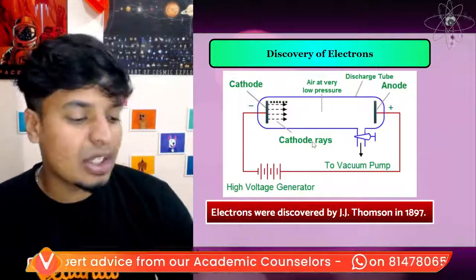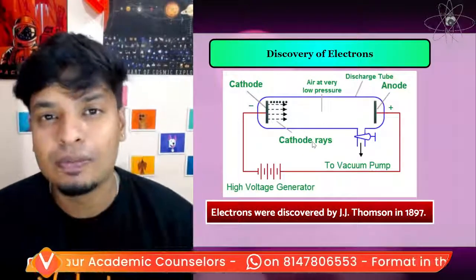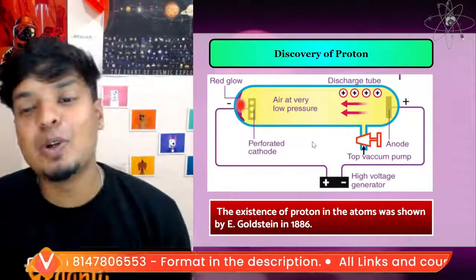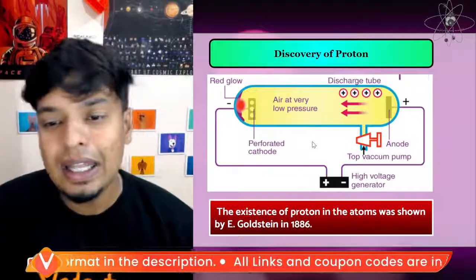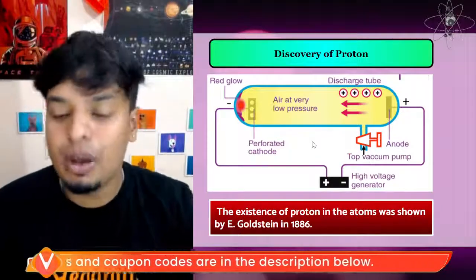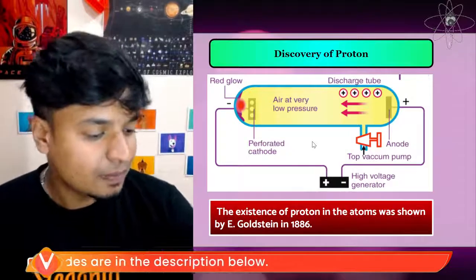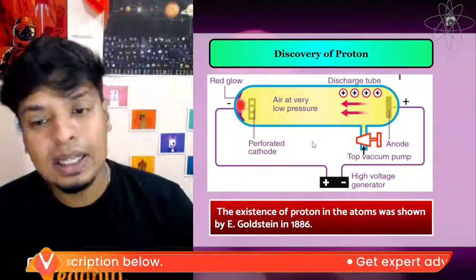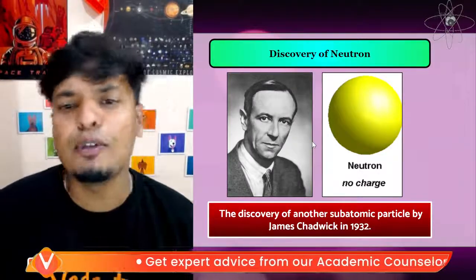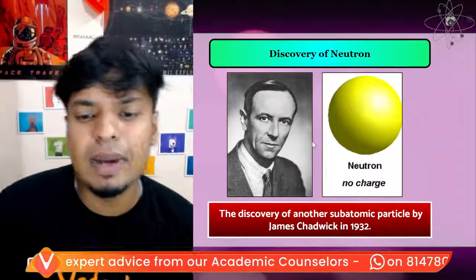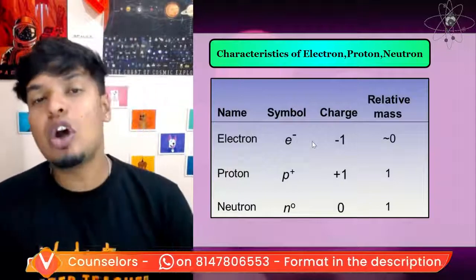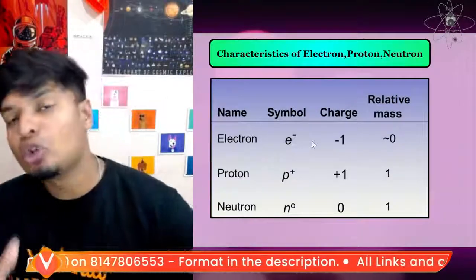So electrons carry what charge, guys? Negative charge. What about protons then? The same kind of experiment was done by E. Goldstein, who showed the presence of protons, which are positively charged subatomic particles. Now, the discovery of neutron. Neutron is another subatomic particle, discovered by James Chadwick in the year 1932. Got it?